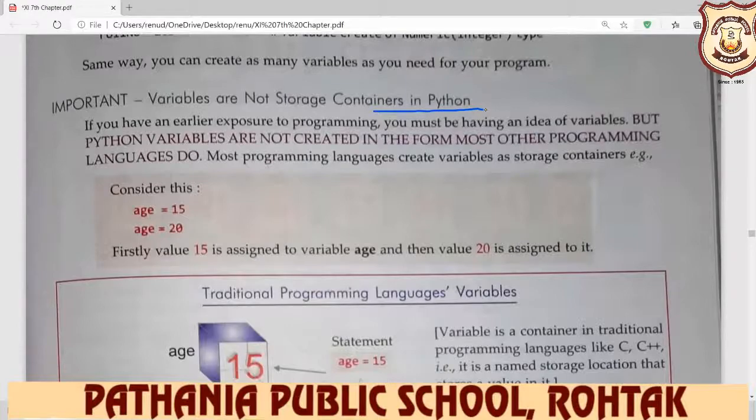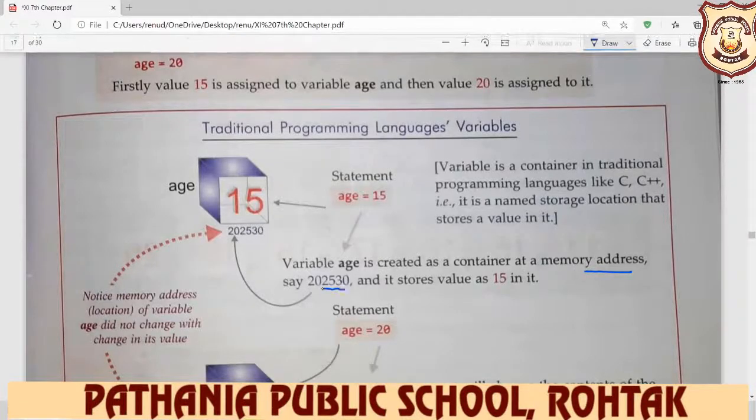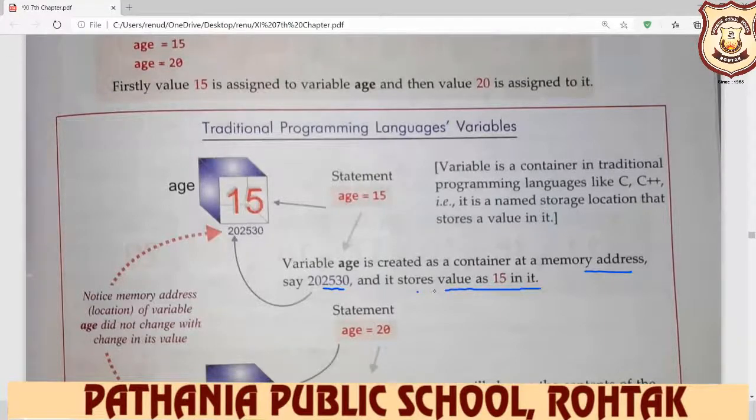In traditional programming languages like C, C++, a variable is a container. It is a named storage location that stores a value in it. For example, you write down age is equal to 15, so your 15 value will be inputted in age. Variable age is created as a container at a memory address, say 202530, and it stores value as 15. In this location, we store the value 15 and the name of the value is age.